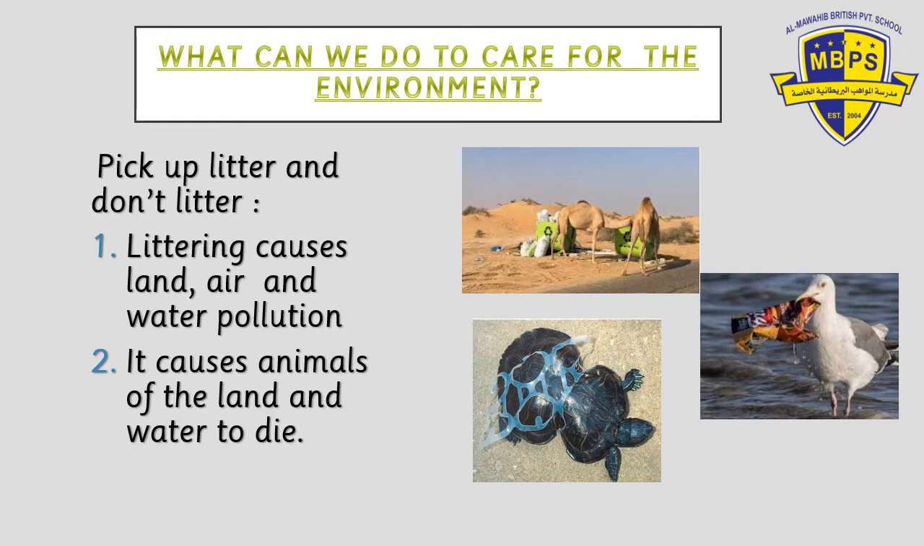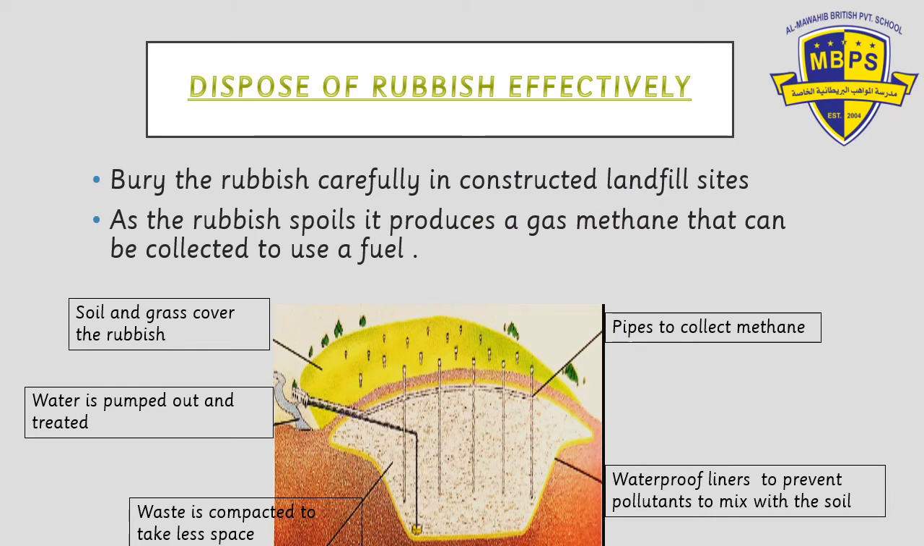They're causing problems for the animals and for us also, because if we are going to be eating these animals that eat plastic, we are also going to be having plastic in us. So we should take care. We should not throw rubbish here and there. We should properly dispose of it. Disposing of rubbish effectively is also one very important way of taking care of our environment.